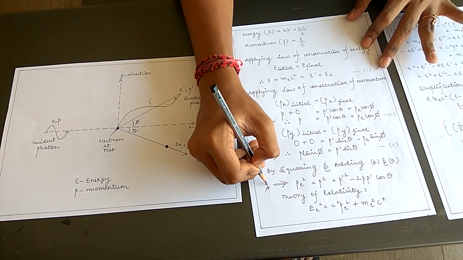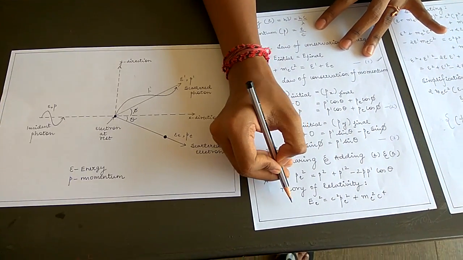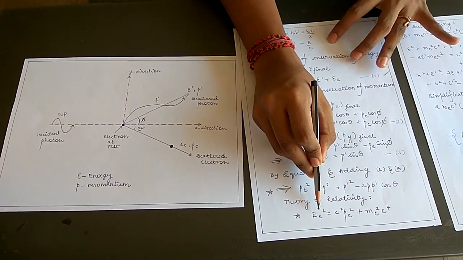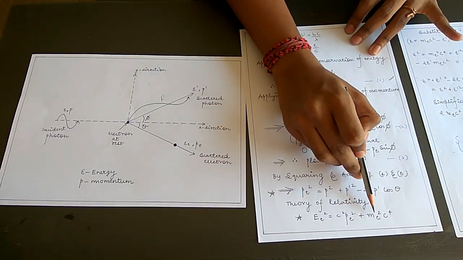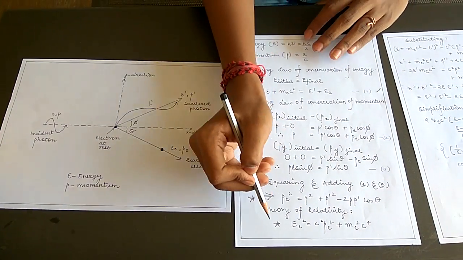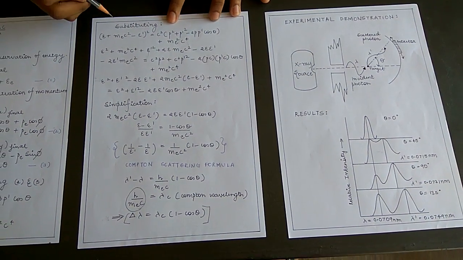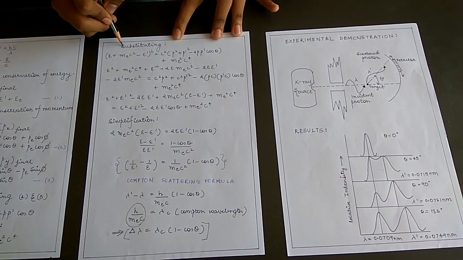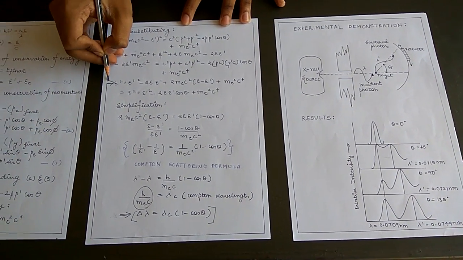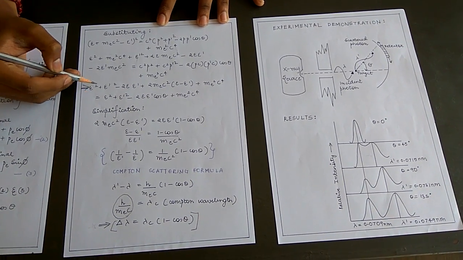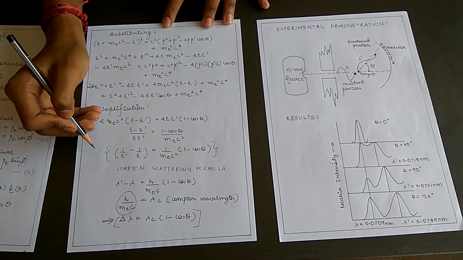This is a very important equation, as it needs to be substituted. Einstein gave a very famous theory of relativity, according to which he stated the equation E² = c²p² + m²c⁴. This is an equation we will further use in the derivation. Now substituting in the equation of relativity, we get this equation, and the final one we get over here is this. Once you substitute this equation and simplify it, you get this equation, which then gives you this.